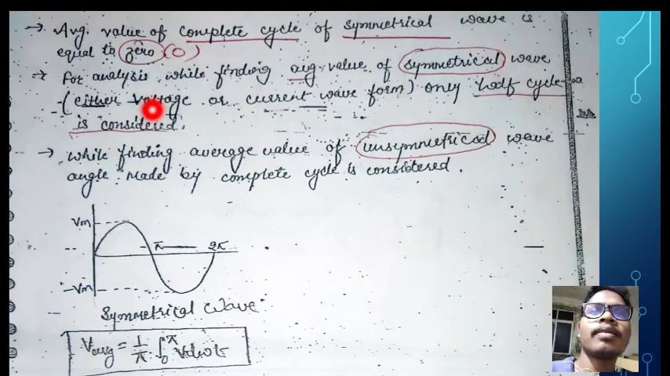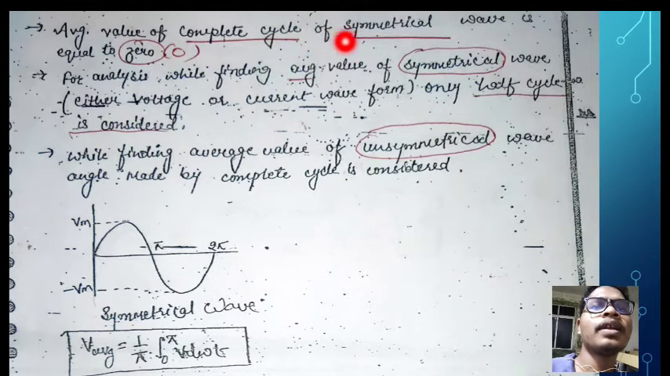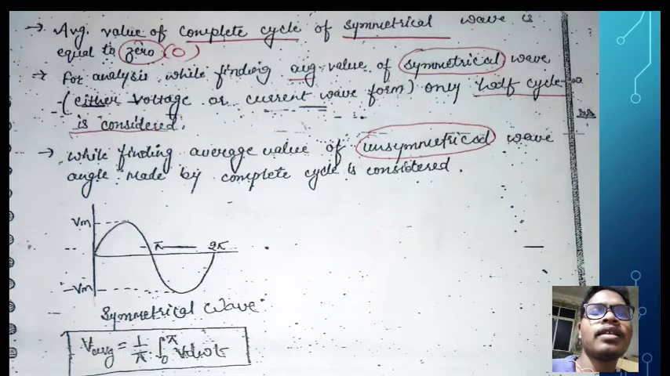Now see another point: the average value over a complete cycle of a symmetrical wave is equal to 0. For an unsymmetrical wave it is some value, but for a symmetrical wave the average value is 0. For some analysis, while finding the average value of a symmetrical wave, either voltage or current waveform, only the half cycle is considered. Okay, see, this is the symmetrical wave. So here we consider the half value, that means from 0 to pi.